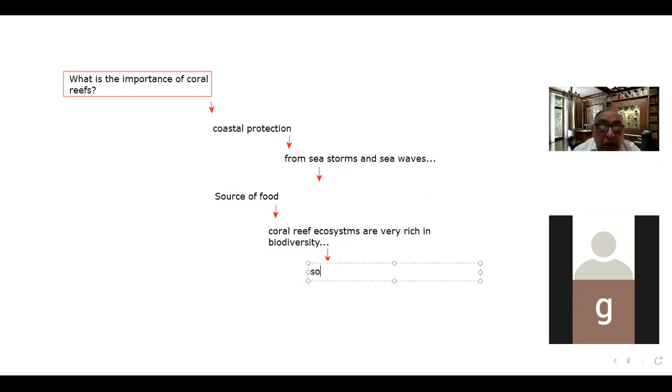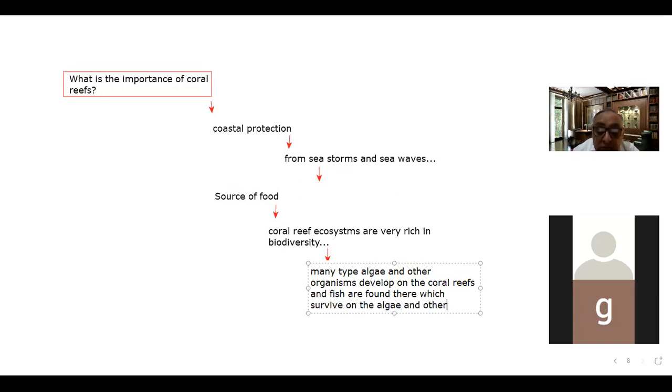Because many types of algae and other organisms develop on the coral reefs, and that is why fish are found there, which survive on those algae and other organisms found there.